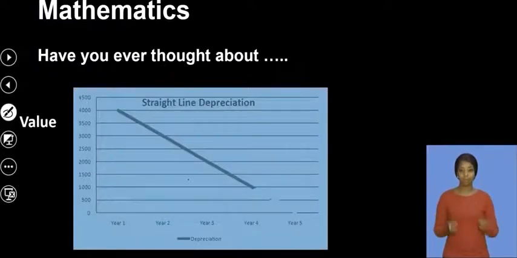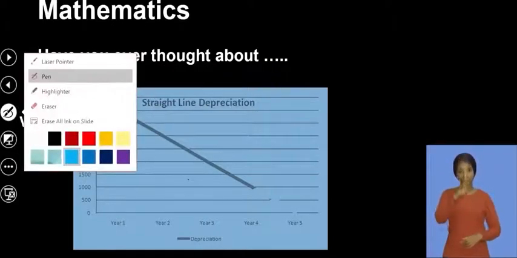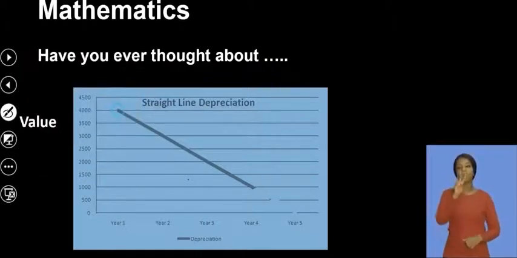Now, have you ever thought about it if you were to have a certain value of an asset that you bought, let's say a computer, and you bought it for 4,000? After a year, how much will it be? After 2 years, how much will it be? After 3 years, how much will it be? After 4 years, how much will it be?